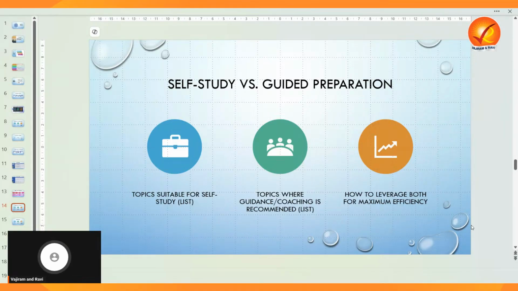Now what is the difference between self study and guided preparation? Topics like general geology, geomorphology, and stratigraphy don't need any guidance, and can often be mastered through self study, using standard books like KM Bangar or Parbin Singh. I said or, not and. Either you can go for Parbin Singh or Bangar, or you can go for the Textbook of Geology by Mahapatra. Any of these standard textbooks, you can go with self study.